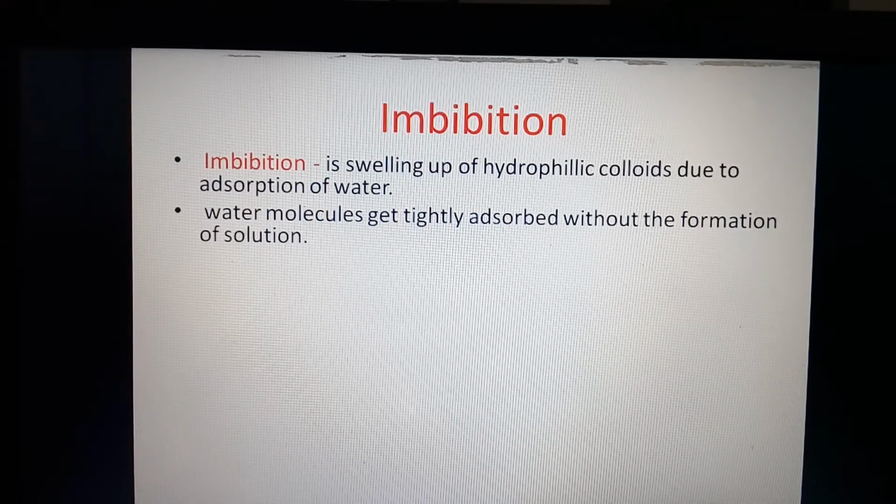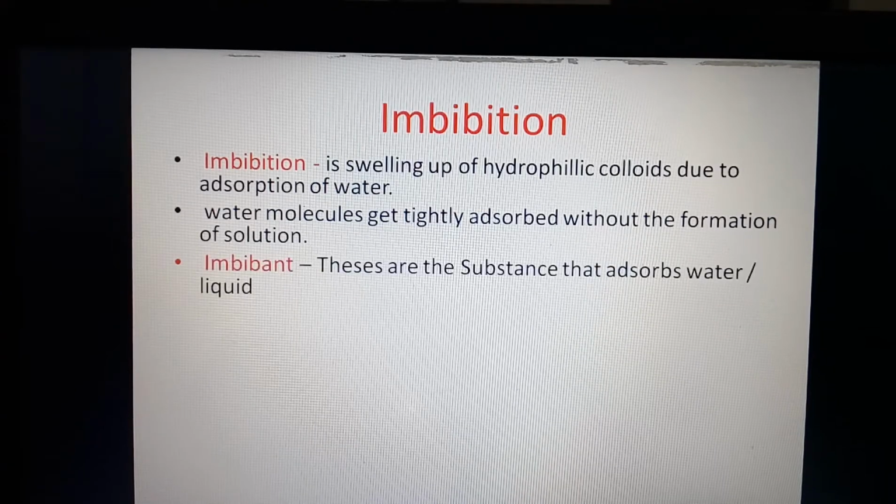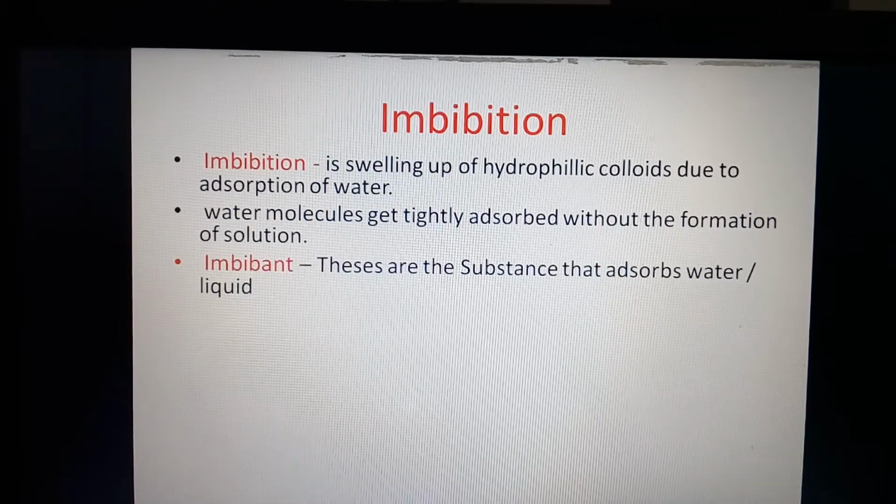Only the water molecule is tightly adsorbed. It is held by the hydrophilic colloids. Hydro means water, philic means love. Those substances have an attraction towards the water molecule and are called imbibants.